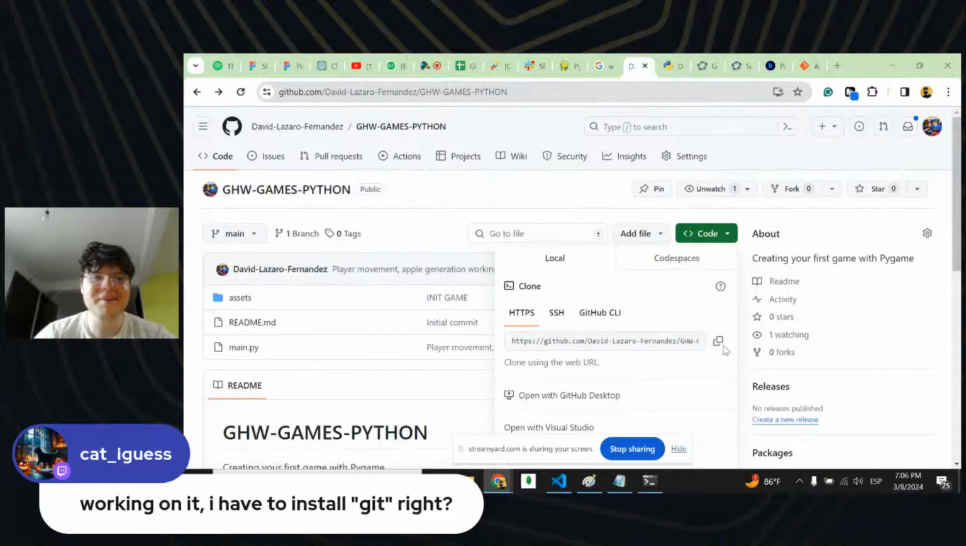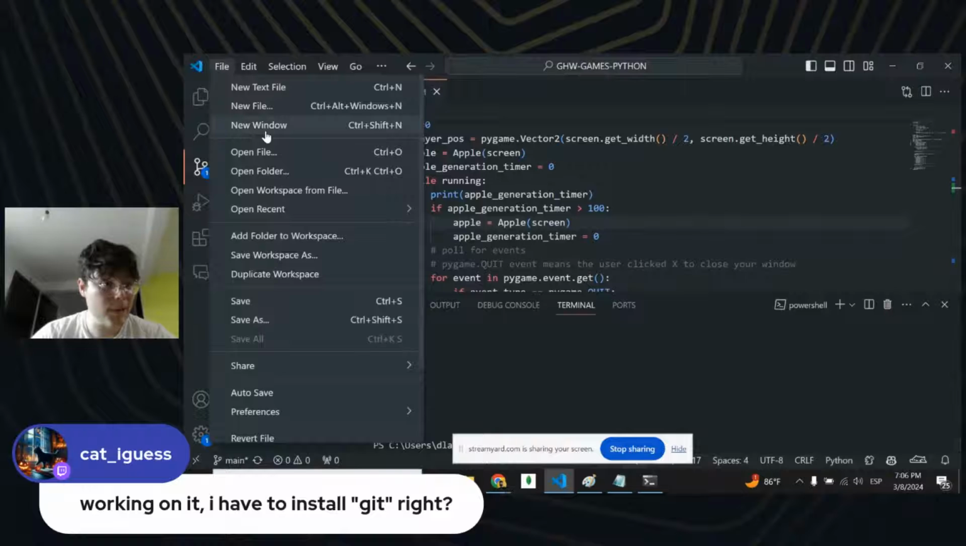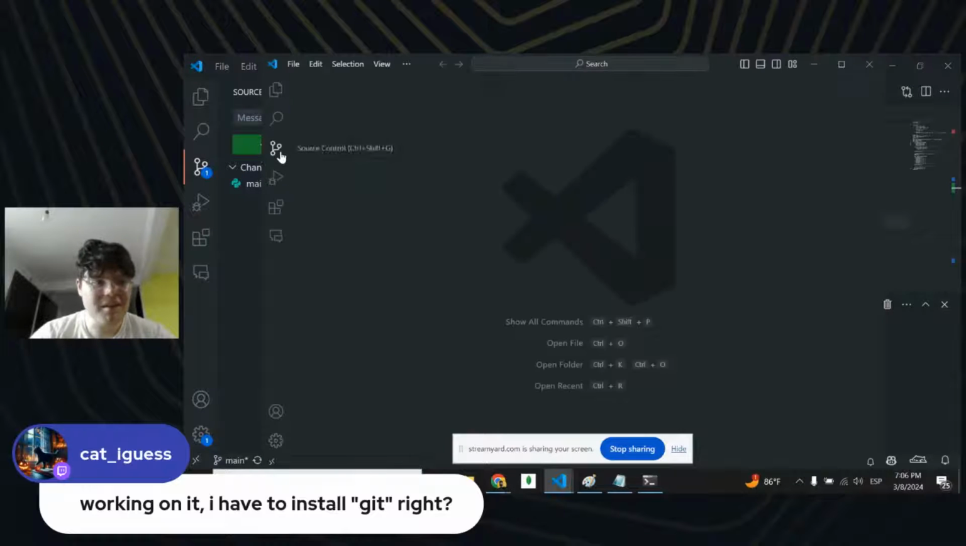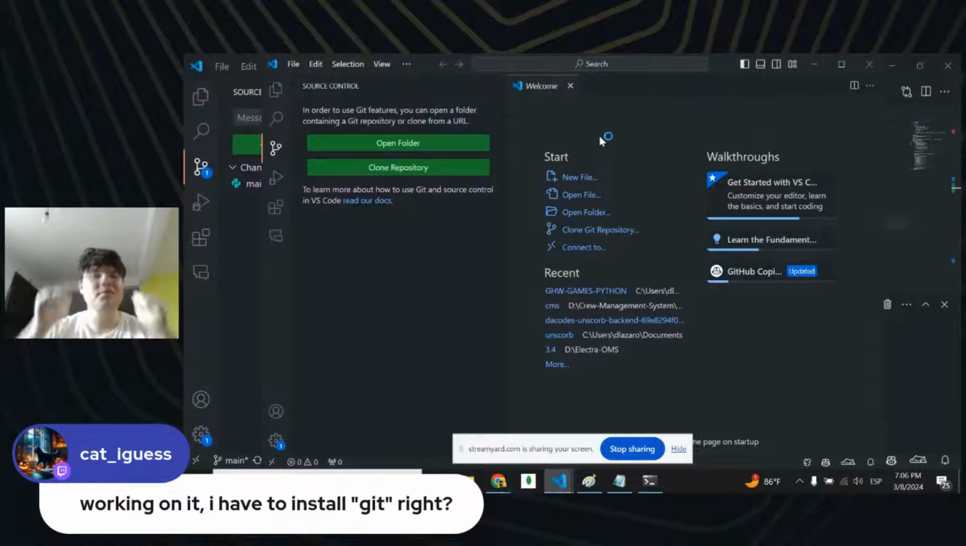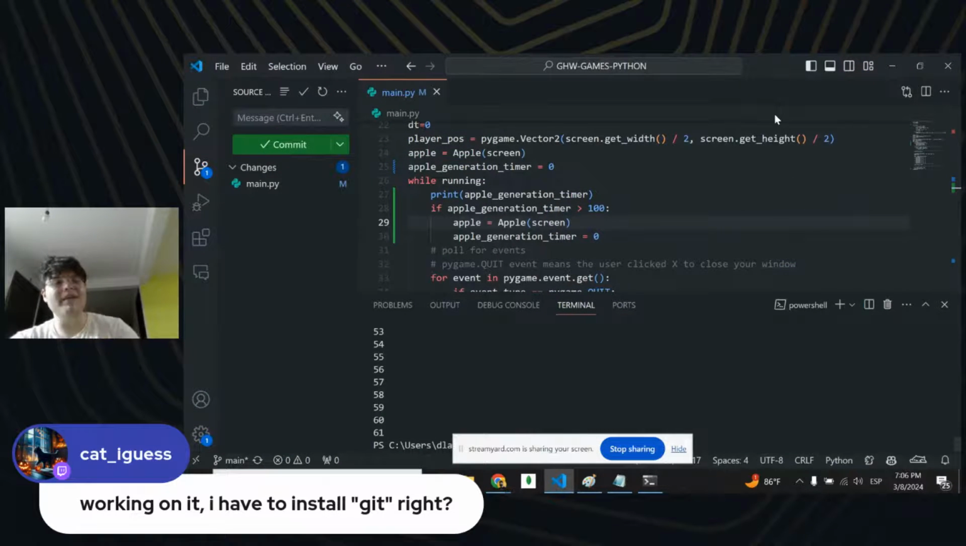Then open a new window on Visual Studio Code, and after that, just go into your source control, clone repository, then go Hugrex Games Python, and you should be good. So, okay, I'm going to continue so we can advance as much as we can in this session.